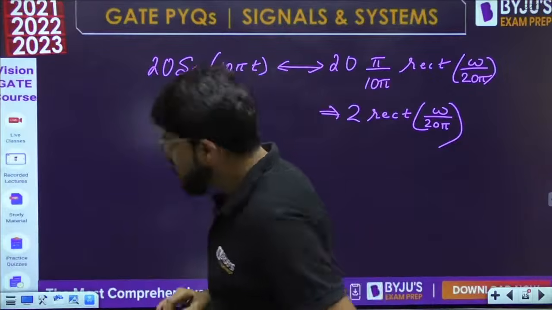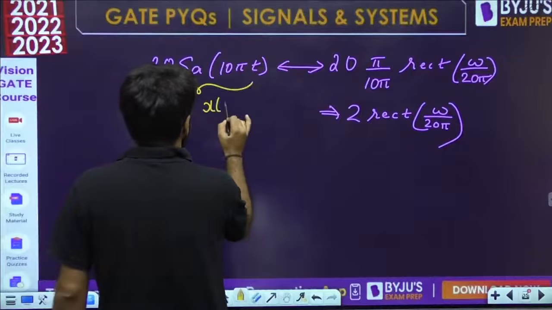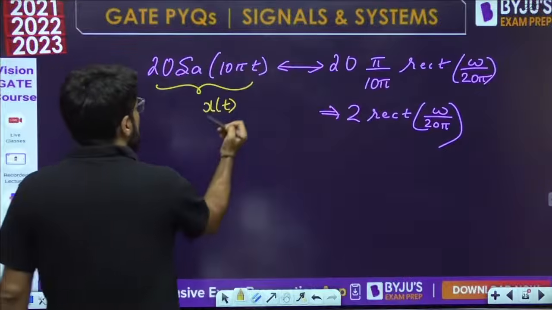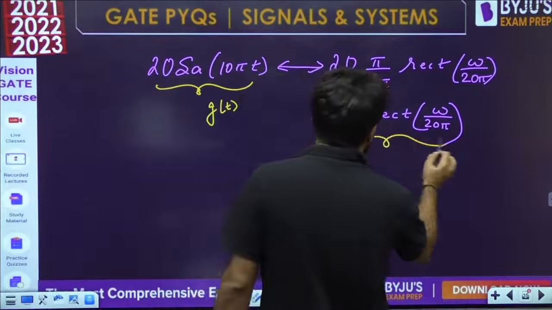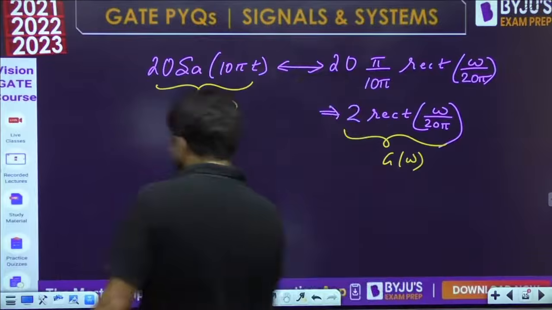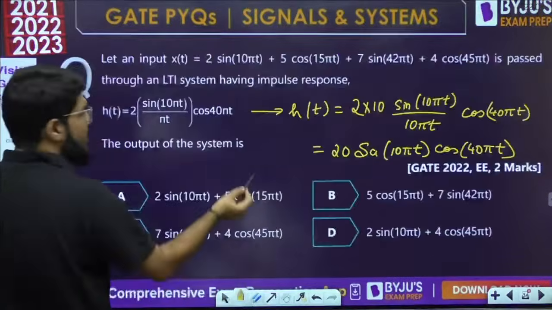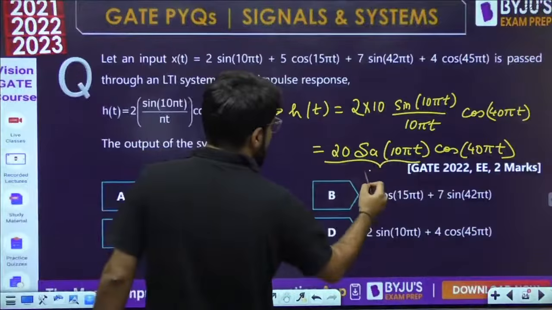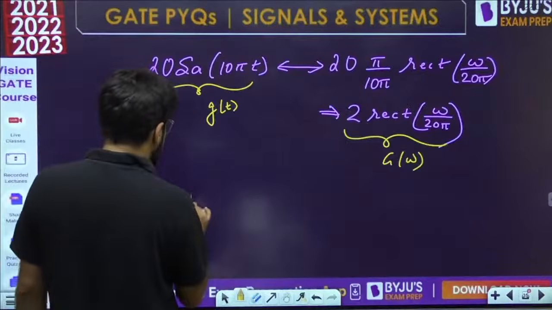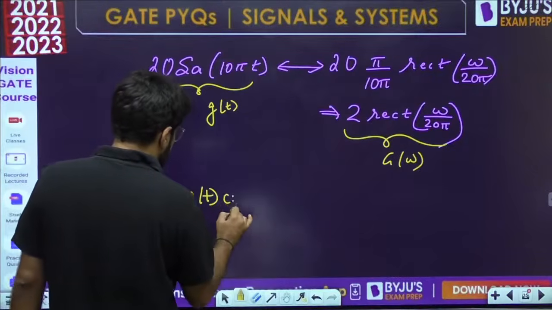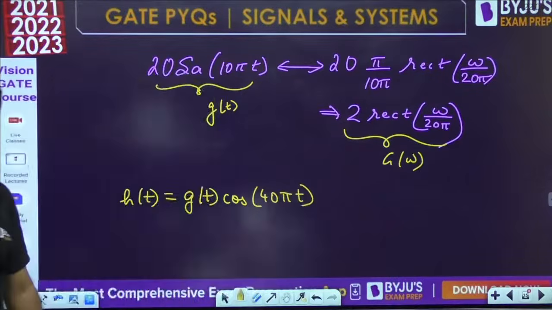Now suppose this much part is known as g(t). Okay, so this is its Fourier transform G(omega). Now what is the actual impulse response of the system? It is given by this part, which I have called g(t), multiplied by cos 40πt.